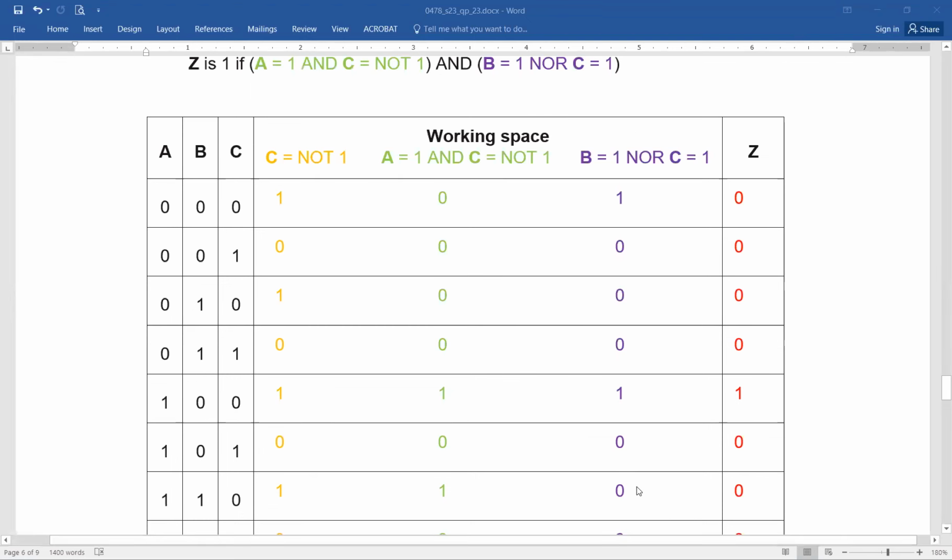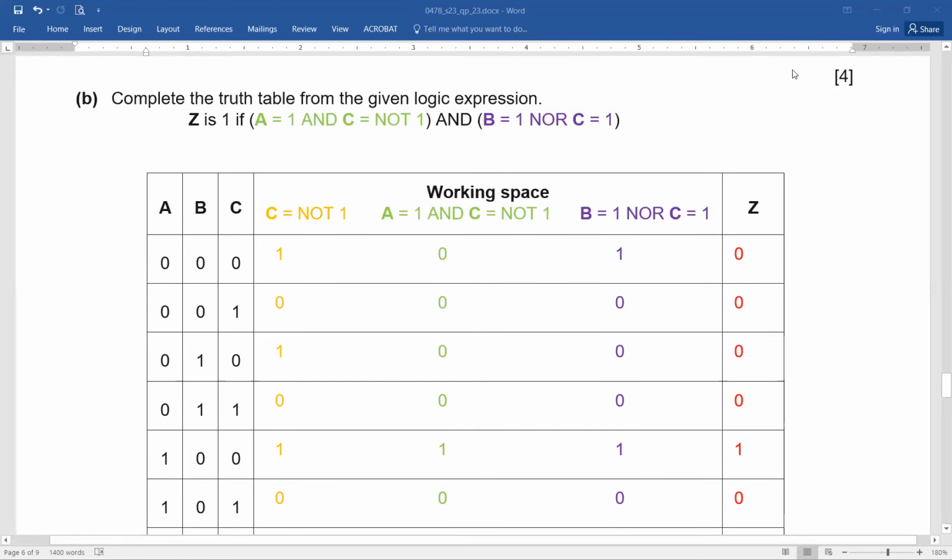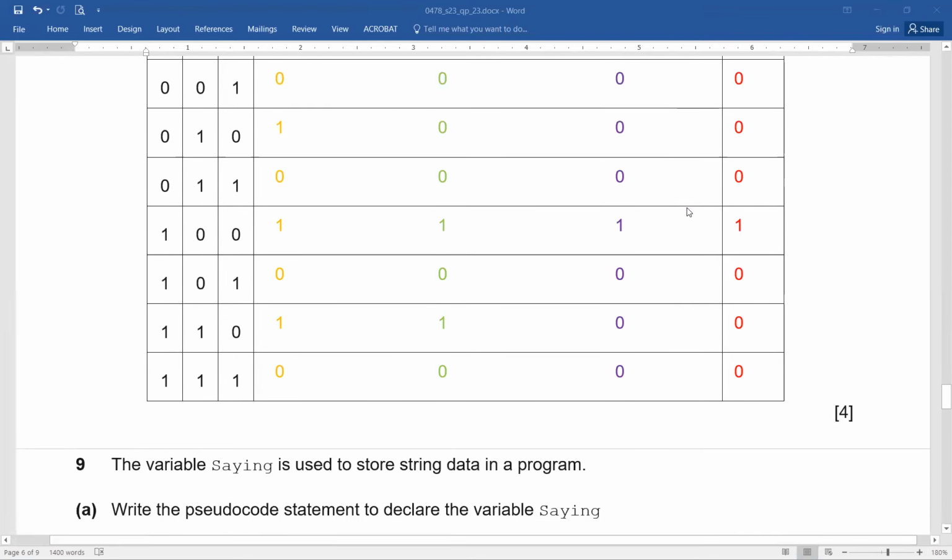Any questions? And lastly, we are performing the AND operation on these two. So you can see it's so simple. 0 and 1, 0. 0 and 0, 0. 0 and 0, 0. 0 and 0, 0. 1 and 1 is a 1, 0 and 0 is a 0, 1 and 0 is a 0, 0 and 0 is a 0. So in this manner, if you have written all the values for Z property, then definitely you are able to score 4 out of 4. Easy. So 4 marks here means 8 marks.